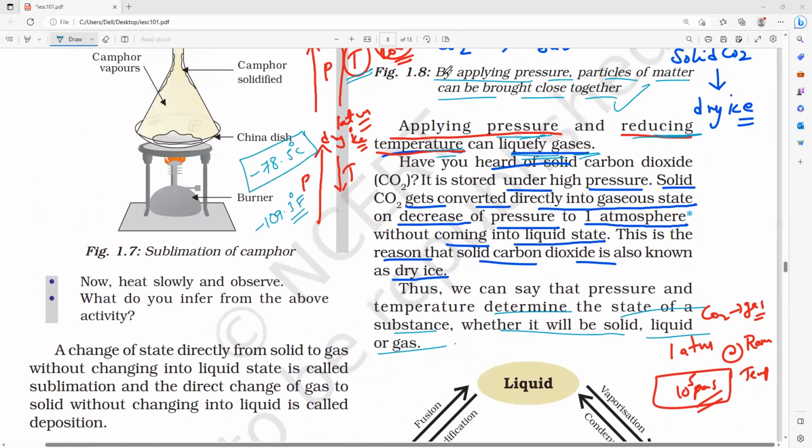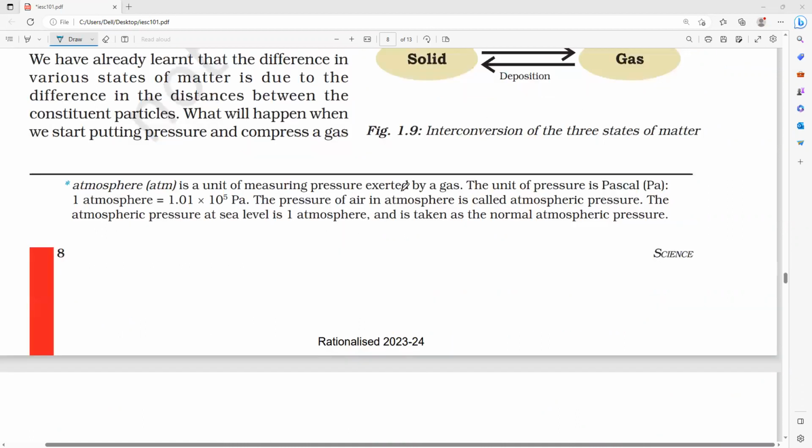Now, one girl is asking a doubt: sir, can you convert degree Fahrenheit to degree Celsius? So let us solve one question. In your book, is any question there? Anyone can check it and let me know. I think we don't have any degree Fahrenheit, only degree Celsius and Kelvin. Is it correct, guys?